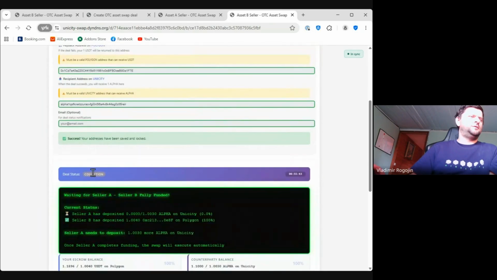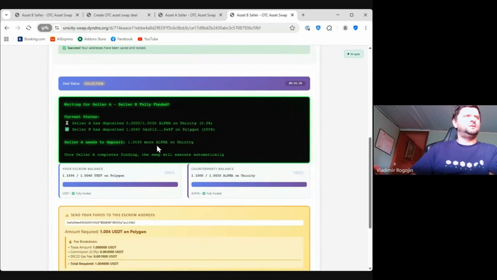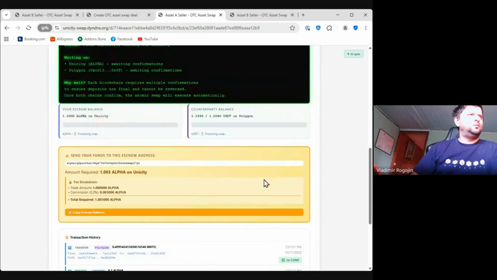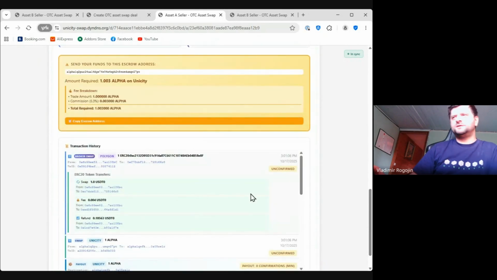So collection should switch very soon into the wait state as soon as the backend detects the deposit by Alice, by seller A. Okay, everything confirmed. We are switching to in progress. Okay, so the swap is in progress. It started. That means that the tokens on the Alpha chain, the Unicity chain, and on Polygon are going to be switched.